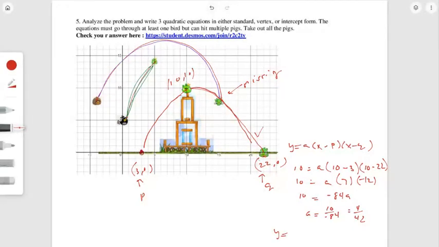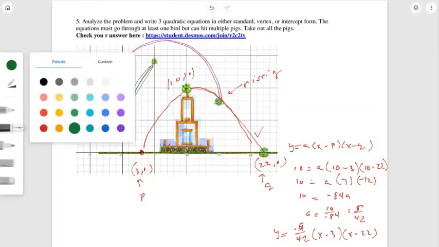It will be this red line here. It is negative 5 over 42, times x minus 3, times x minus 22. So that one's done.